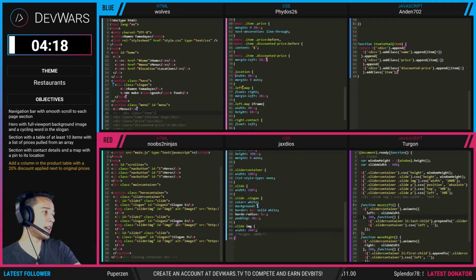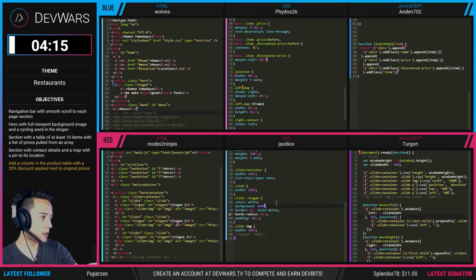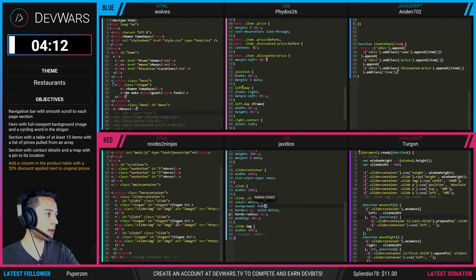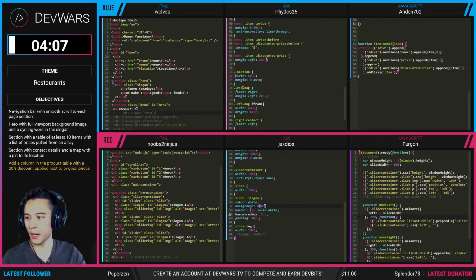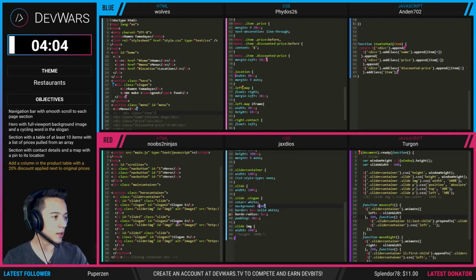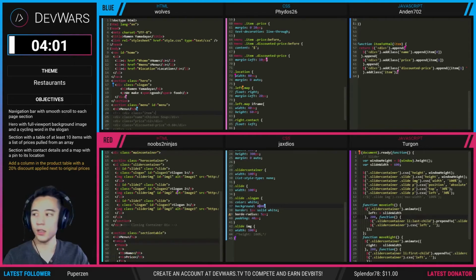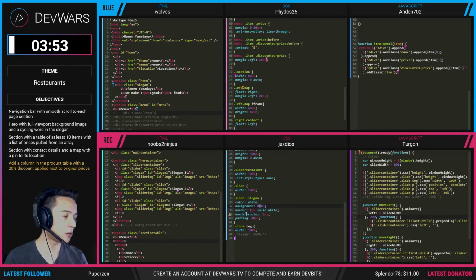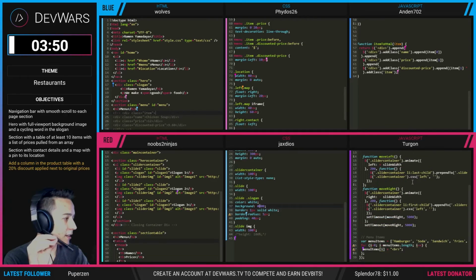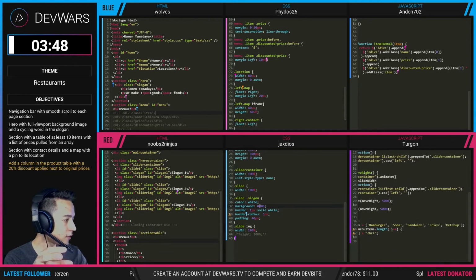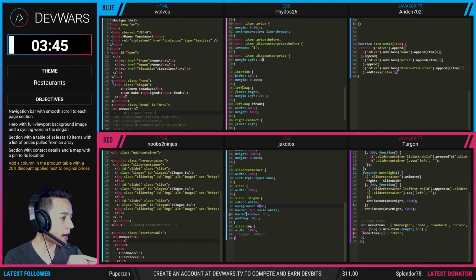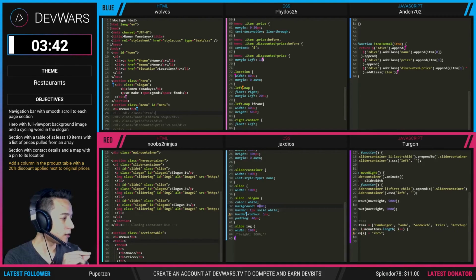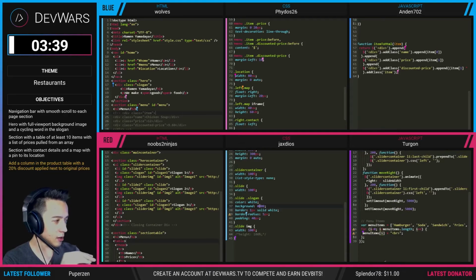But I do see CSS editing stuff on the red team. Right now we just saw him add a background color of black, as indicated by 000. And then we see Noobs 2 Ninjas adding those table rows for the menu items, but it looks like they're doing it static. Oh, check it out. We have a variable array for the menu items, so maybe they're going to be able to pull something off.